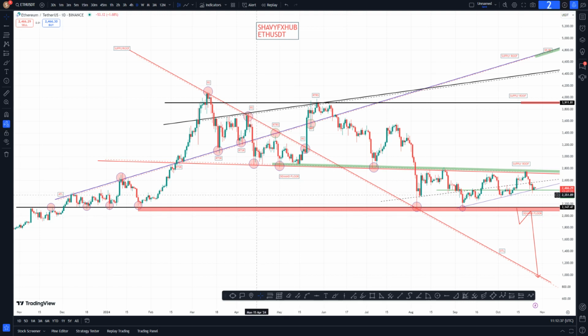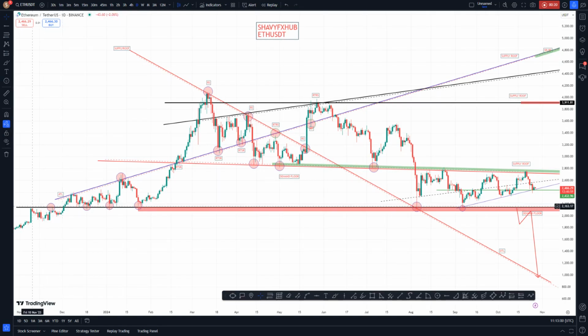Deep diving into Ethereum structure and possibly seeing if there is a possibility for an upswing, or will price continue to respect a supply roof. So we look at the 2023 price action. Here we have a demand floor, a psychological demand floor.